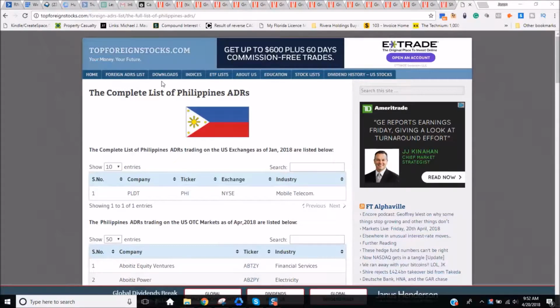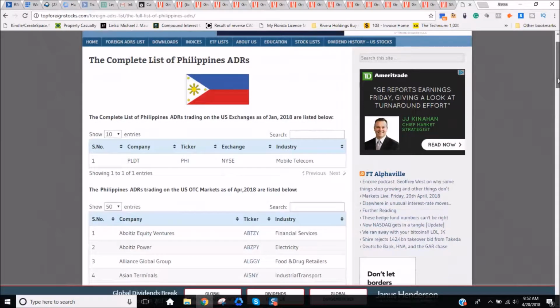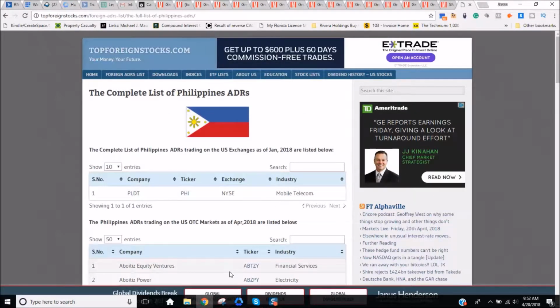These companies you can see here are a list of Filipino ADRs. ADR is an American Depository Receipt. These are Filipino listed companies listed on foreign Filipino exchanges that also list on the OTC, the over-the-counter market in the United States. Foreign companies do this because the United States stock markets are the biggest and busiest stock markets with the most volume and liquidity in the entire world. So these companies do list on the OTC markets to get a greater audience for their shares.